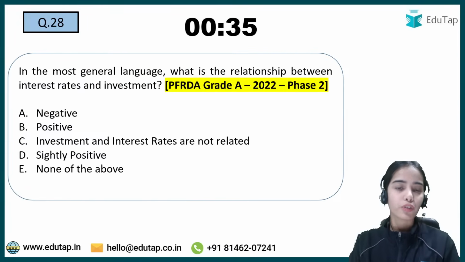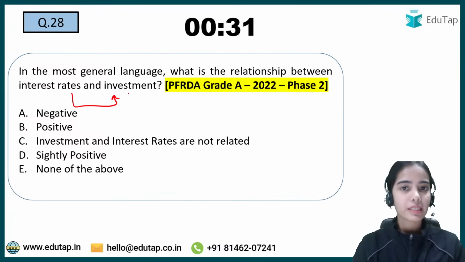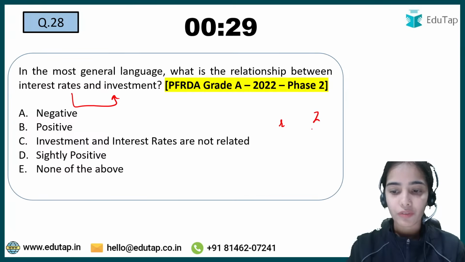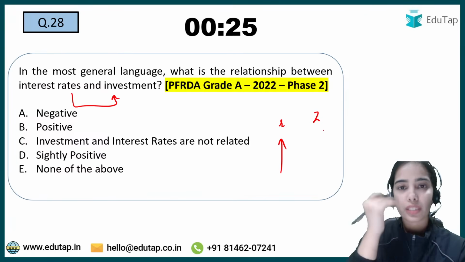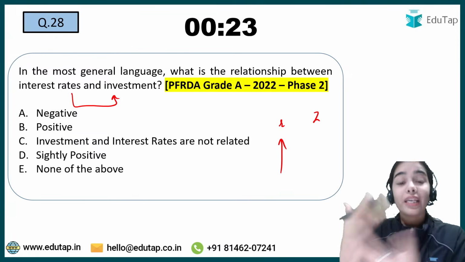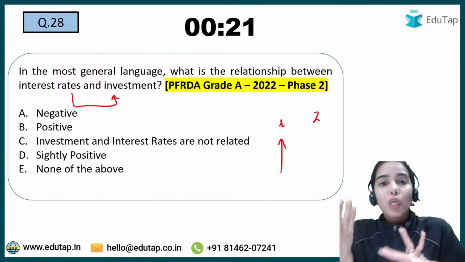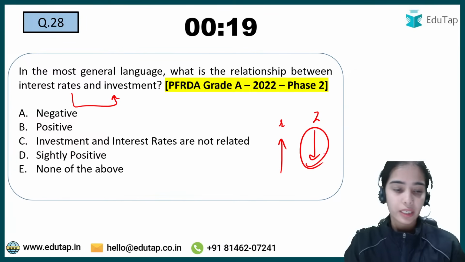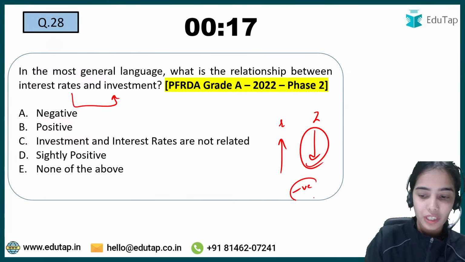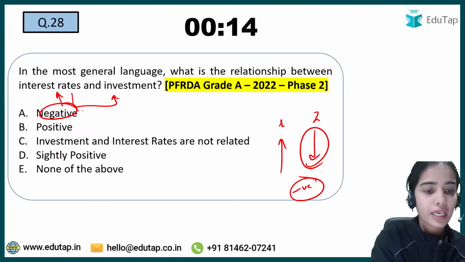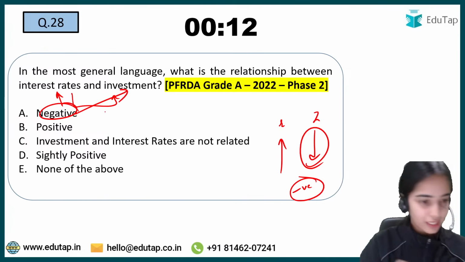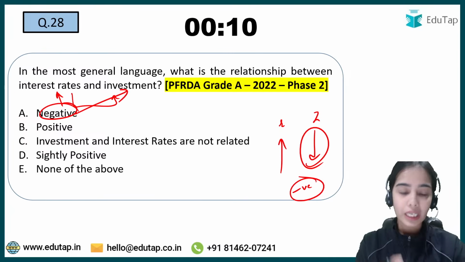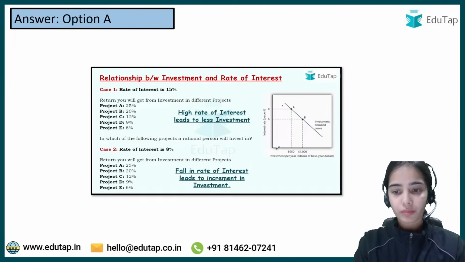Now coming to the next question, again a question from PFRDA Grade A 2022 Phase 2. So this kind of questions come. What is the relationship between interest rate and investment? Very easy, very direct question. If the rate of interest is increasing, very high rate of interest, you have to pay a lot of interest, so investment will decrease. So there is a negative relationship between the interest rate and investment, right? Yes, very good.